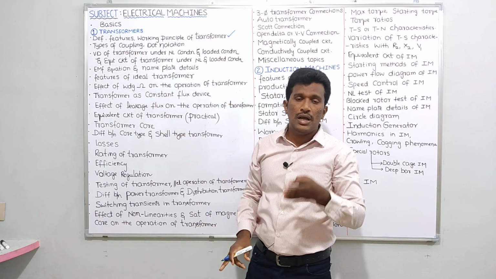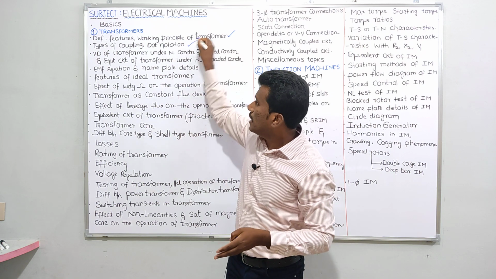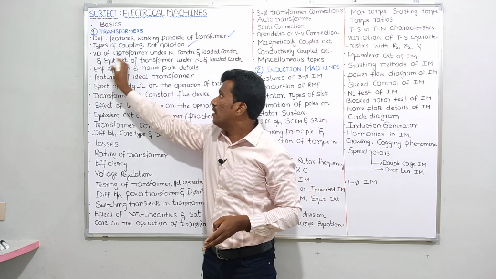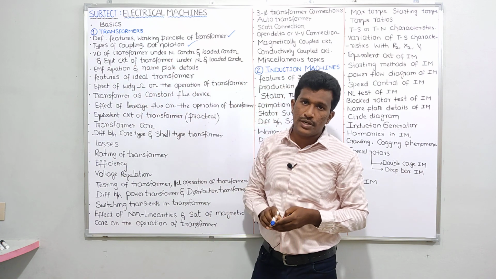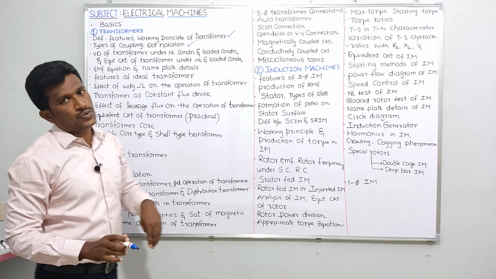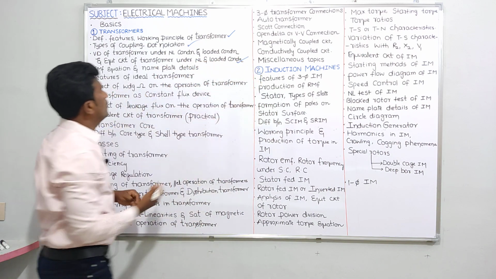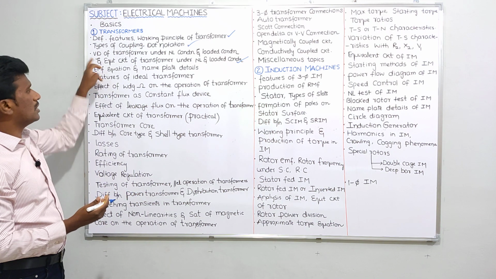At the same time I'll discuss dot notation. In the third one, the vector diagram of transformer under no load condition and load condition, and the equivalent circuit of transformer under no load condition and full load condition. Okay, this is the third topic I'll take.